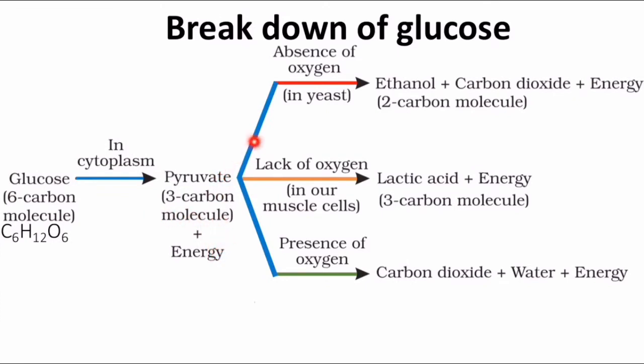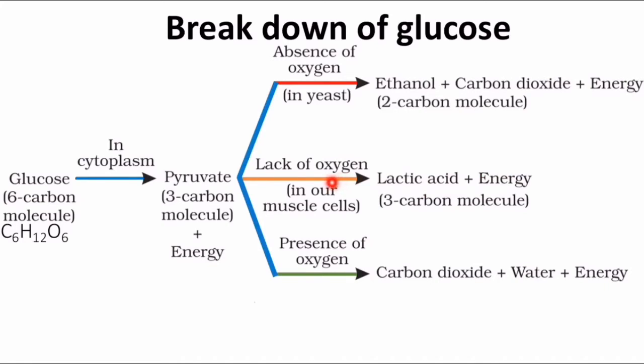In the first case, in the absence of oxygen, that is in yeast, how does yeast respire in the absence of oxygen? This pyruvate will be broken down to ethanol, carbon dioxide and energy will be liberated. And when there is no sufficient oxygen, that is during lack of oxygen, in our muscle cells, pyruvate will be broken down to lactic acid and energy will be liberated.